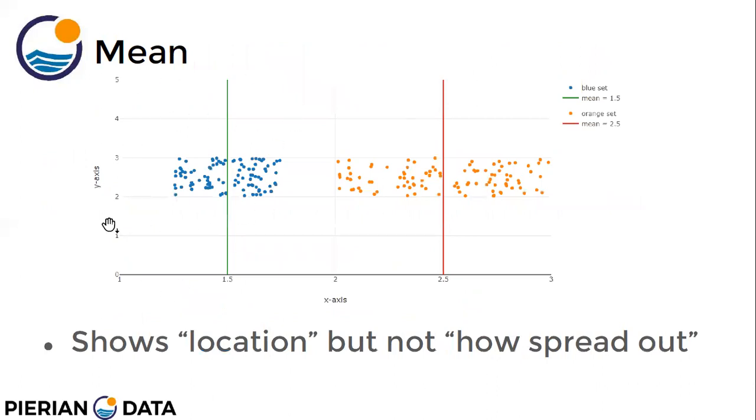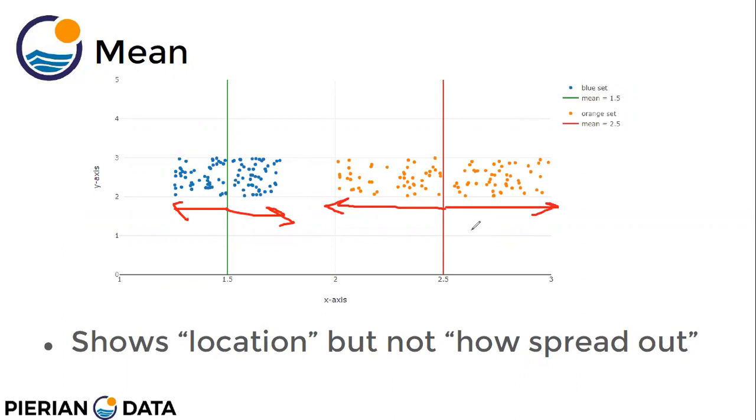Suppose you talk about the mean. For this blue data, the mean will be the summation of all these values divided by the number of values, maybe something around here. You see that the dispersion goes up to here in this direction and up to here in this direction. For the orange values, the mean is 2.5, but the dispersion is more. It goes up to here and up to here.